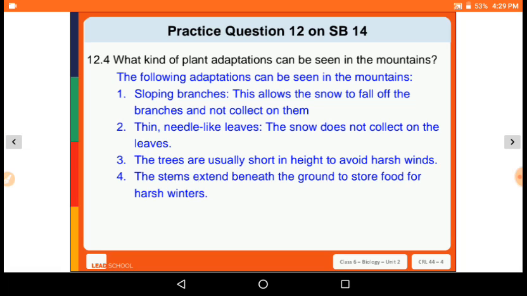The trees are usually short in height to avoid harsh winds. And the stems extend beneath the ground to store food for the harsh winter.